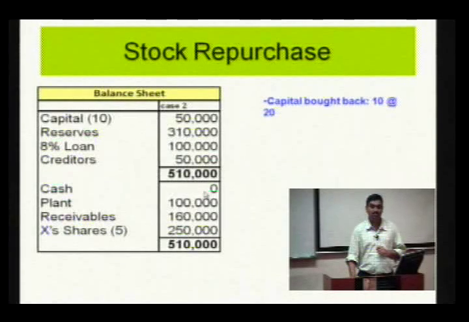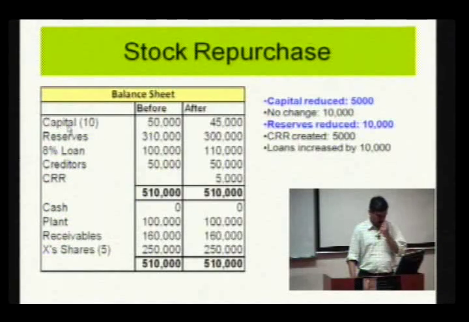But if you do not have cash, then you can arrange the cash by bringing in more loans, either by selling off your assets or selling off your shares at a premium or at par, that is your decision. So, arrangement of cash is possible and that cash can be used to buy back the shares. Suppose in this example, the company decides to borrow money to buy back the shares.